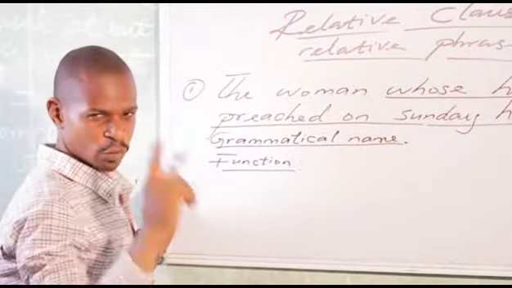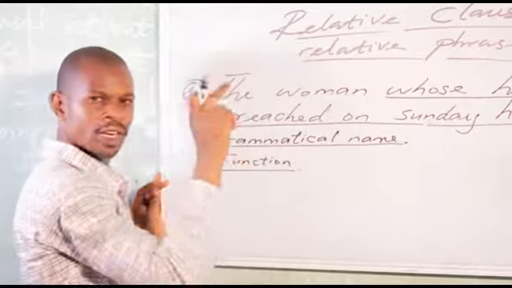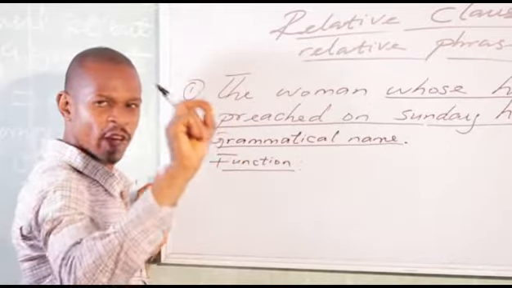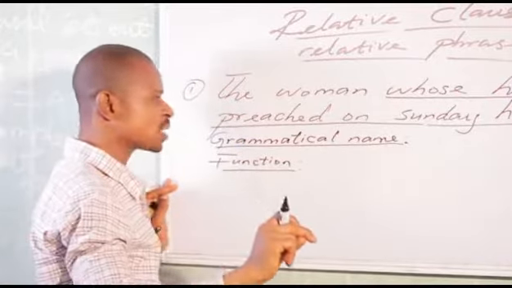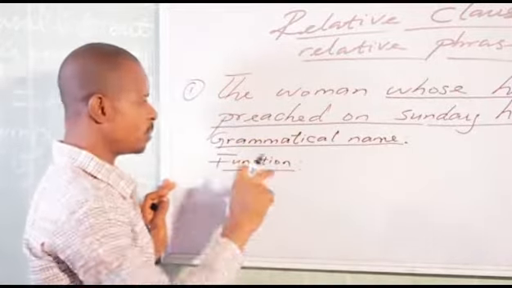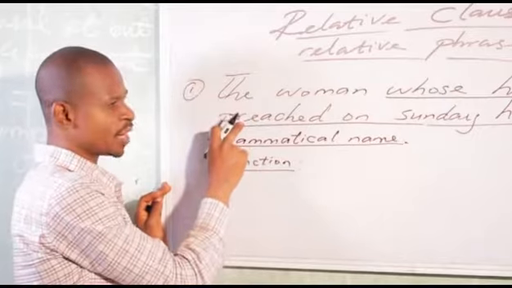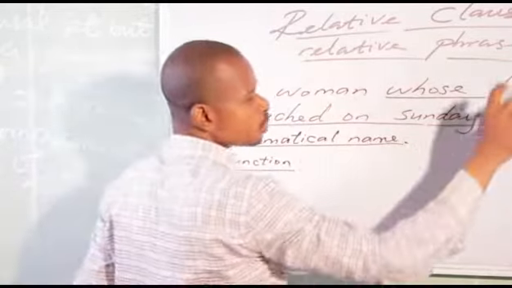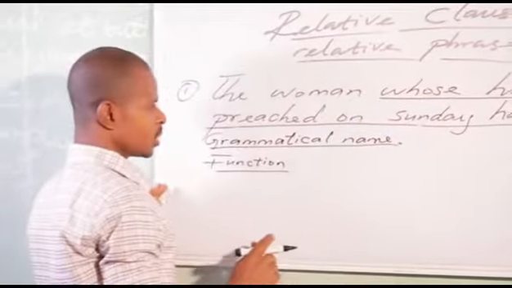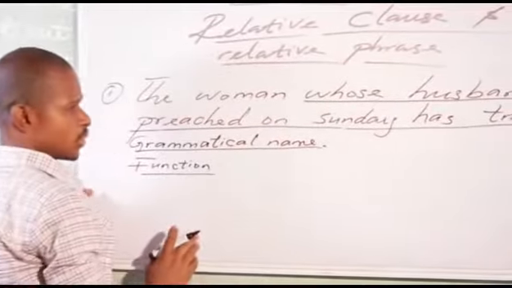Why do I say clause? Don't forget, preached is a finite verb. We have all past tense verbs; they are finite verbs. Whose husband preached on Sunday has traveled. Then we have traveled. So this underline is a clause.